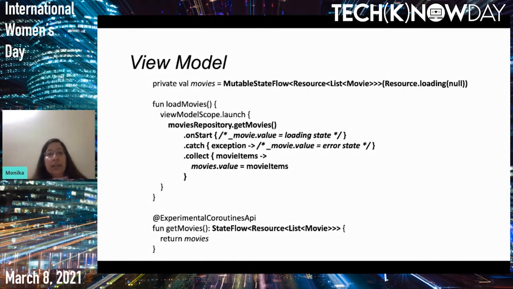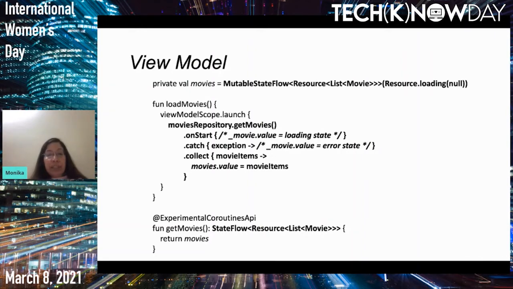So here you can see that we are making the call to the repository method, and once we get the successful result in the collect method, we are changing the value of the mutable state flow. And there is this method where we get the movies, it returns the state flow. So we'll have the UI which will be collecting this particular flow.